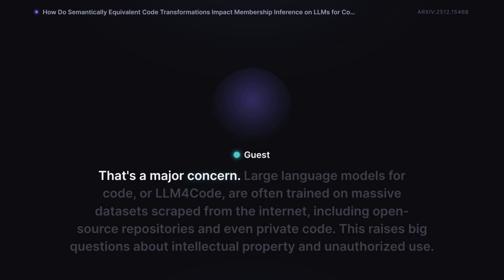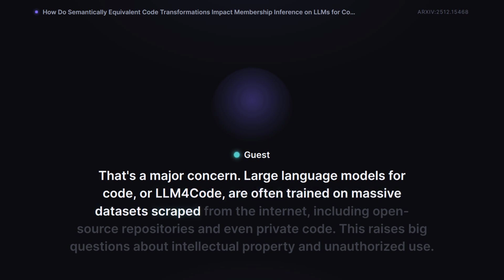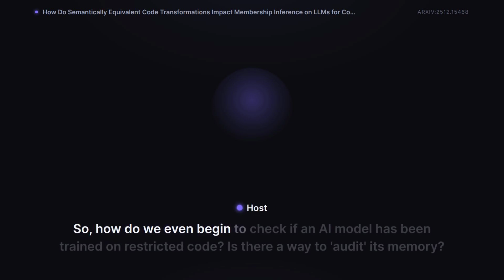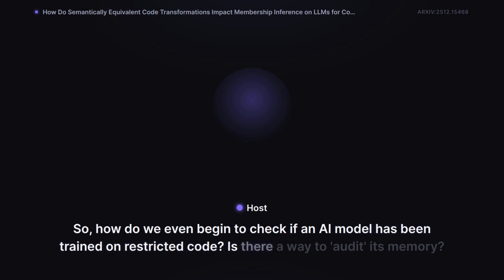That's a major concern. Large language models for code, or LLM for code, are often trained on massive datasets scraped from the internet, including open-source repositories and even private code. This raises big questions about intellectual property and unauthorized use. So, how do we even begin to check if an AI model has been trained on restricted code? Is there a way to audit its memory?